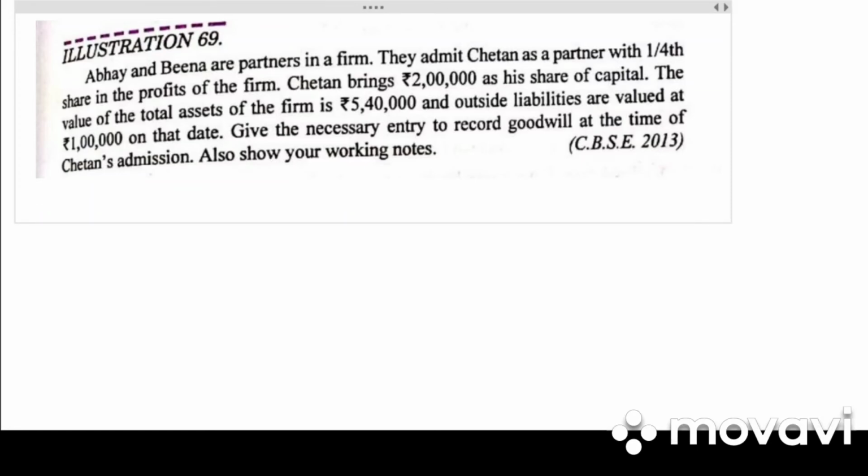Abhay and Beena are partners in the firm. They admit Chetan as a partner with 1/4 share of the profit. Chetan brings 2 lakh as his share of capital. The value of the total assets is 5,40,000 and liabilities are 1 lakh. Give necessary journal entry of goodwill. Also show your working notes.